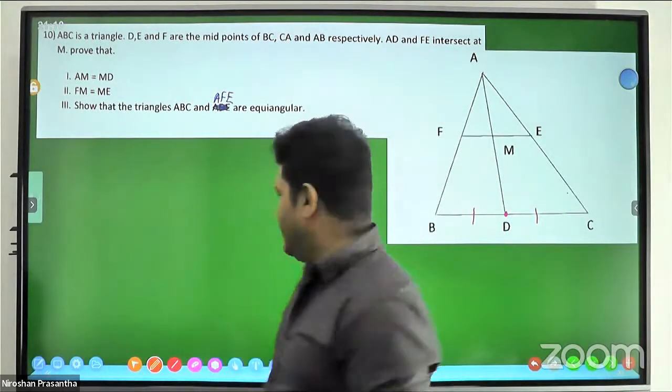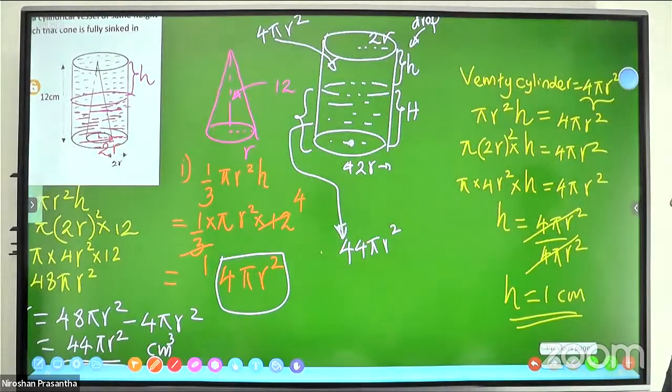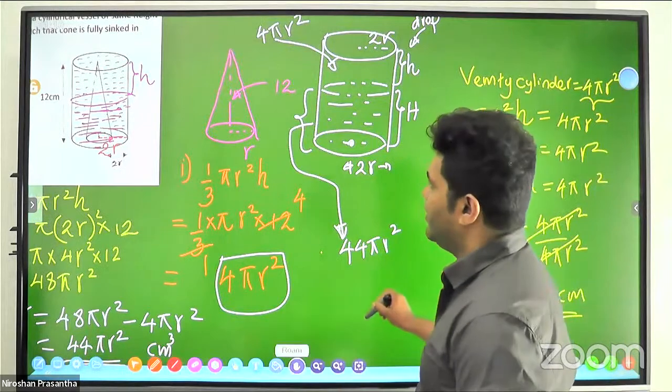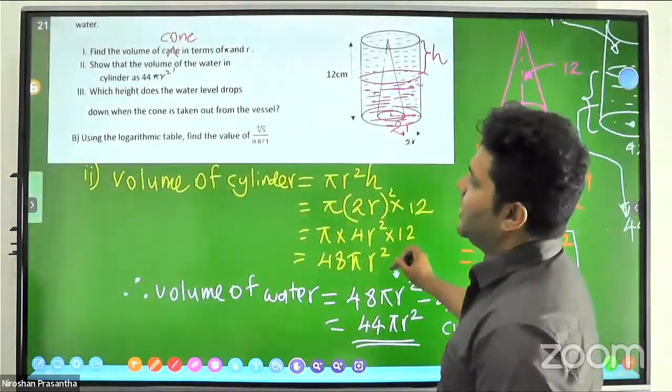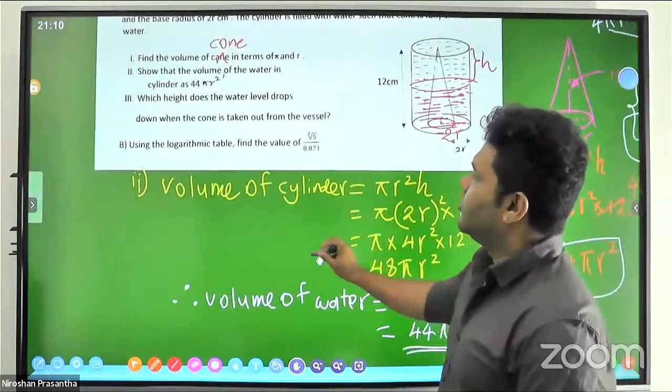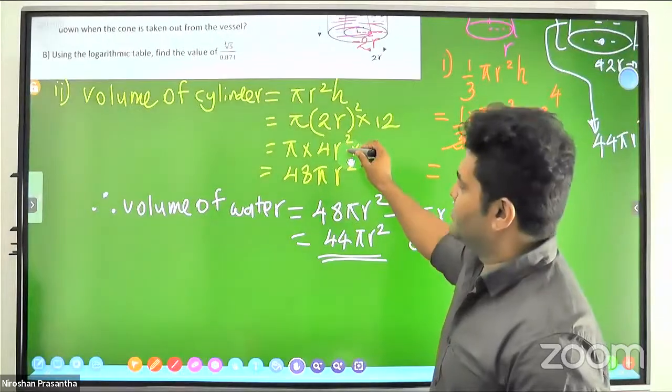Part B also there, I didn't see. Wait, wait. Oh, really. The logarithm part we see. No? This logarithm part. Okay, we will discuss.